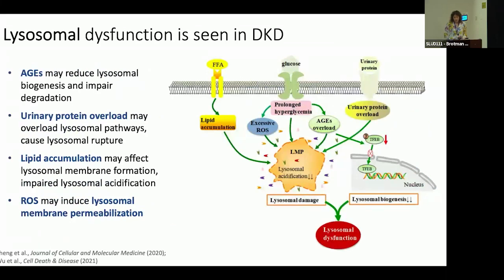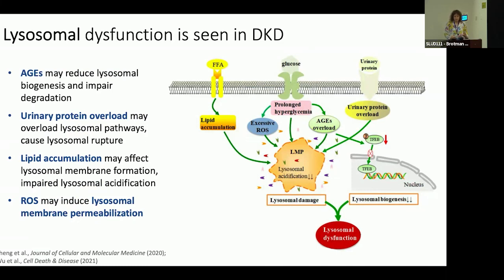In addition to reduced autophagy induction and impaired activity of autophagy machinery, lysosomal dysfunction is also seen in diabetic kidney disease. As I mentioned, advanced glycation end products may reduce lysosomal biogenesis and impair degradation. Urinary protein overload, albuminuria, and intracellular lipid accumulation may also affect lysosomal pathways.